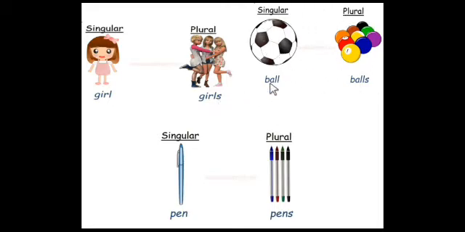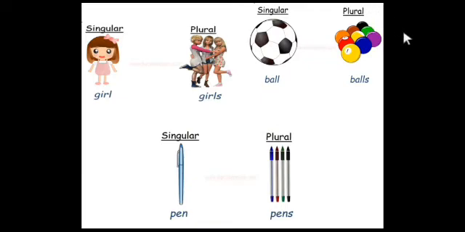ball, B-A-L-L, ball. So it denotes only one thing. So there is only one ball. So it is in the singular number. So ball is in the singular number, because it denotes only one thing. Correct? There is only one ball, as you are looking here.